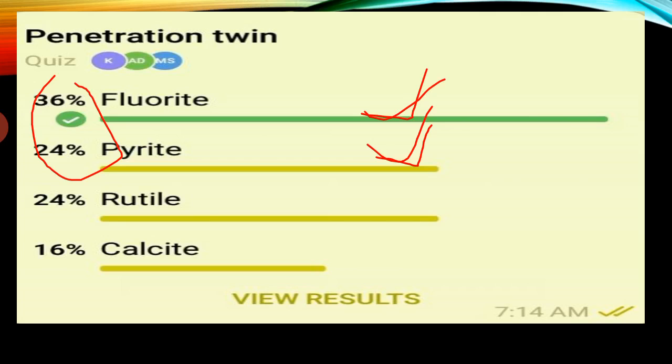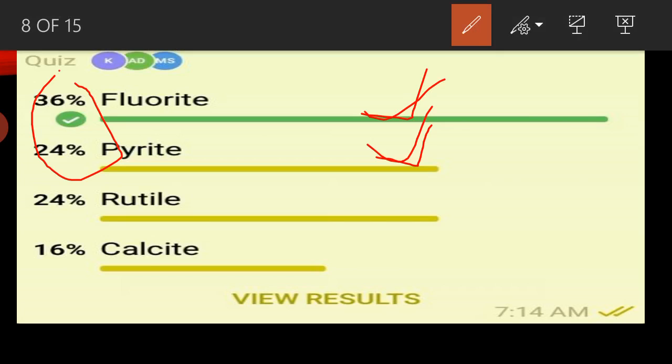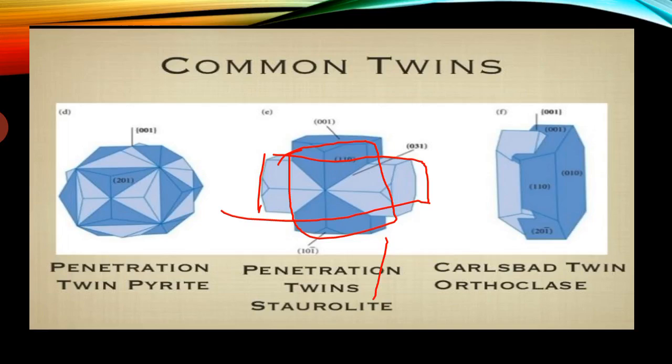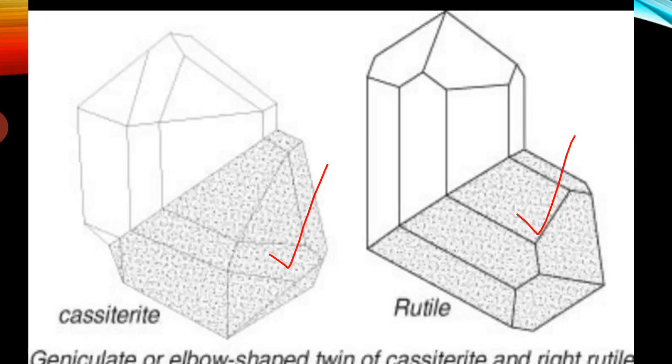Penetration twin examples are pyrite and fluorite. So these two are correct. Don't confuse fluorite and pyrite. Only 36% and 24% were correct. So remember it, don't make the mistake again. Very simple.